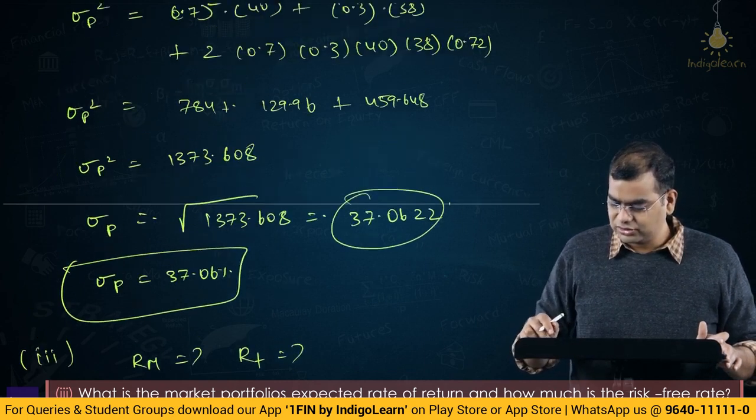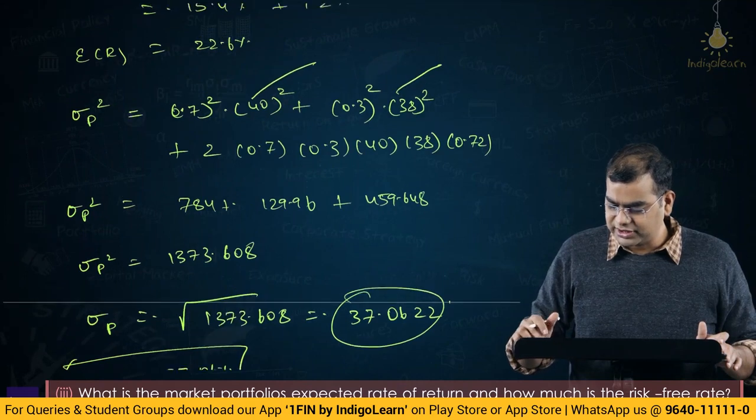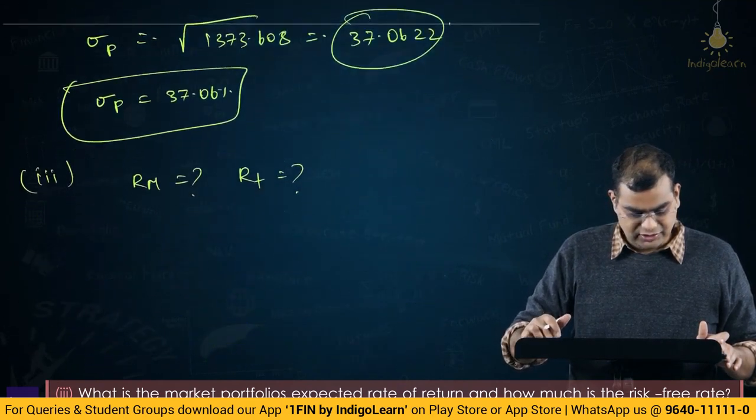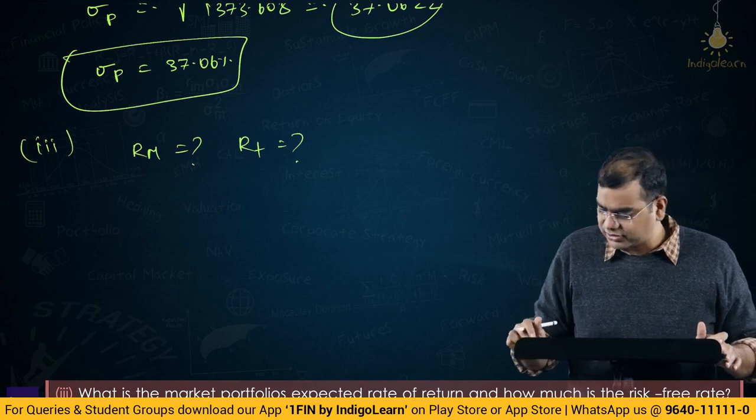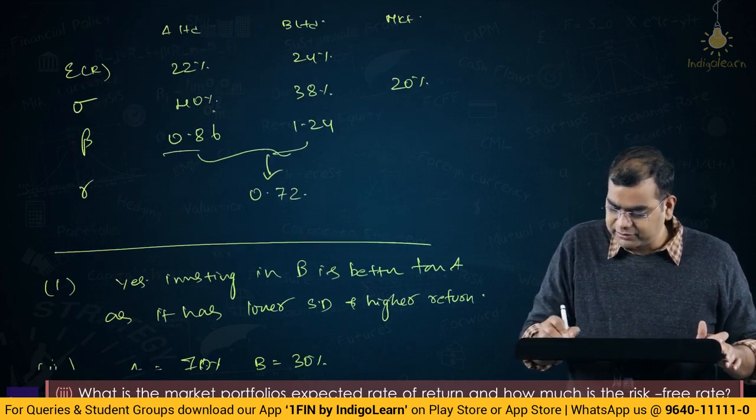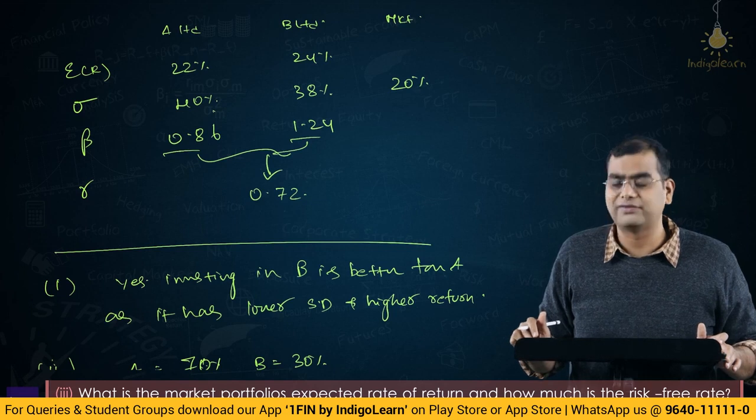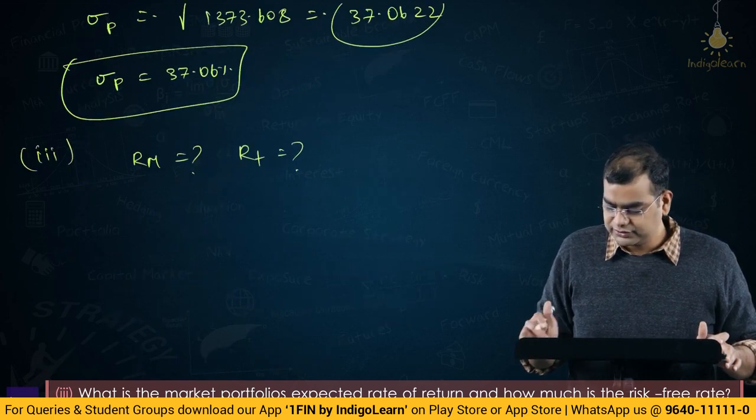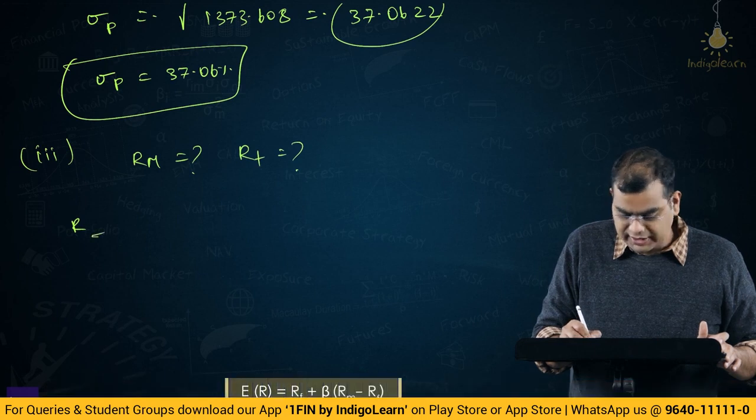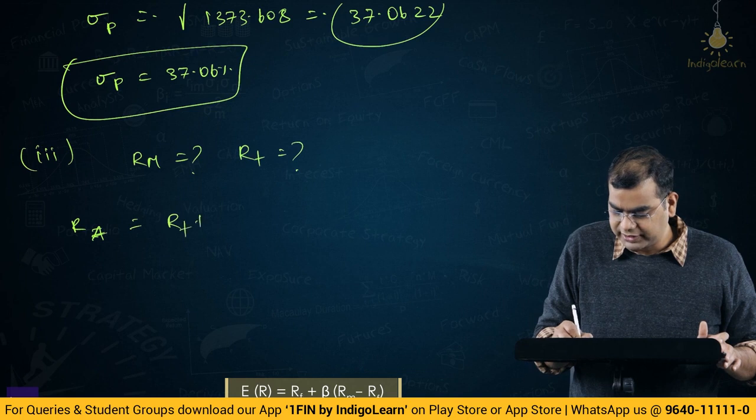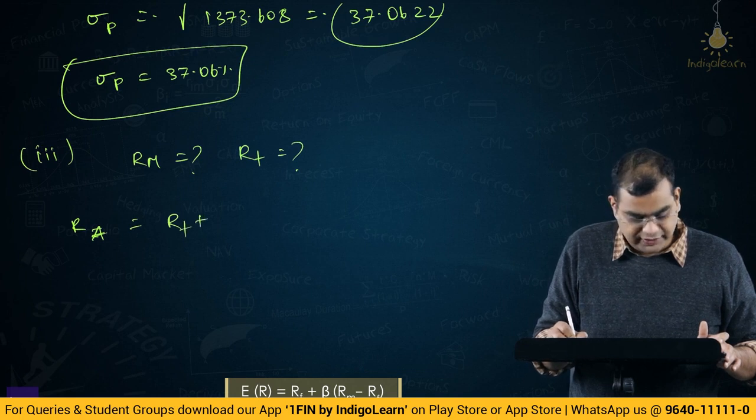So what are they saying? Here also I think you have to solve using equations. Just look at this. They have given beta also, yes. So we have to use the beta and solve the equation. Return of A is equal to the risk-free rate plus beta of A. What is beta of A?